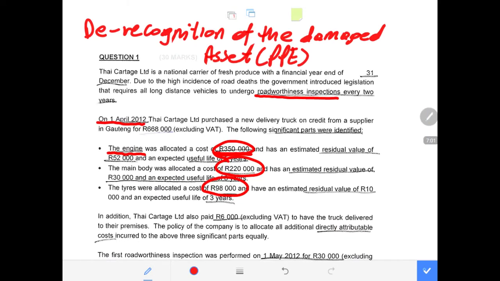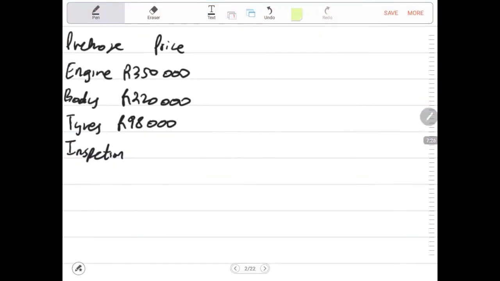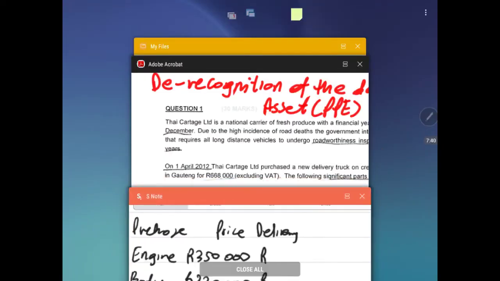Now we read further from the information that we are provided. It says that in addition, Thai Cartage Ltd also paid 6,000, excluding VAT, take note of that, to have the truck delivered to the premises. So now that means we must have delivery cost, which is transport cost. The delivery cost must definitely be capitalized to the cost of these components. So now we'll have to add that.